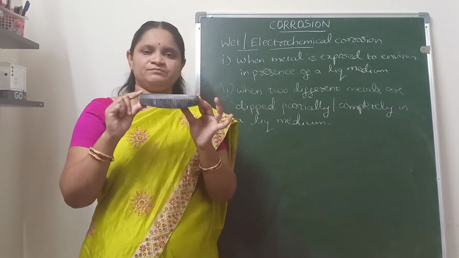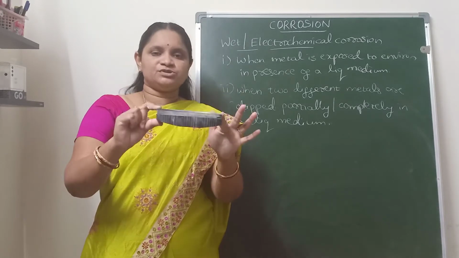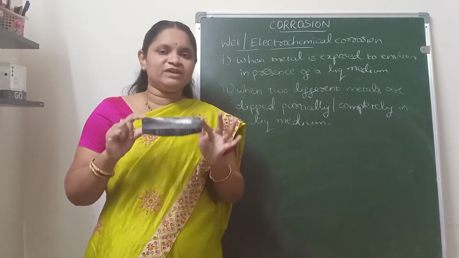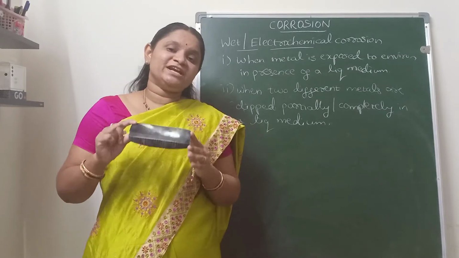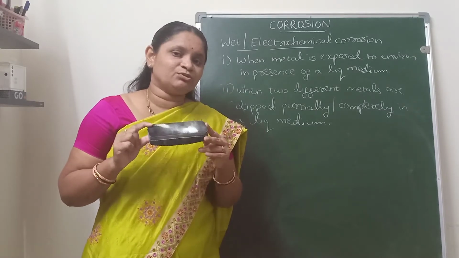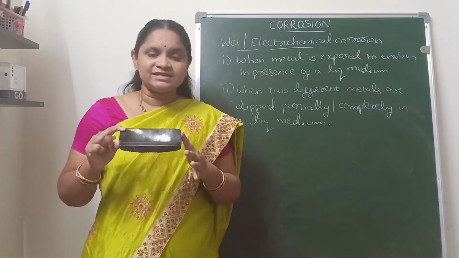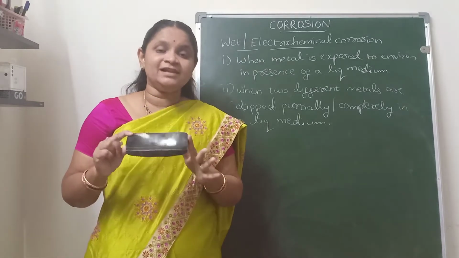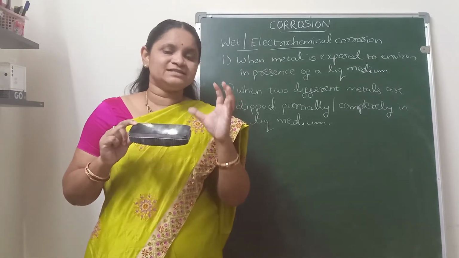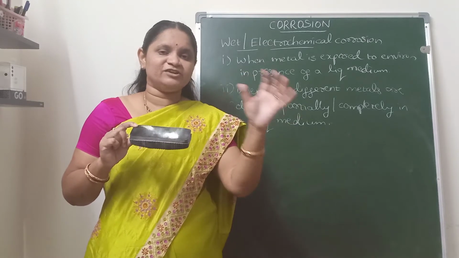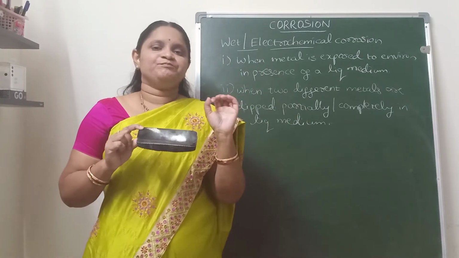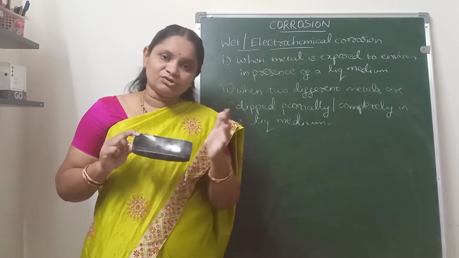When this metal is exposed to the corrosive environment or to a liquid medium, that liquid medium acts as an electrolytic solution. For the construction of an electrochemical cell, we need two electrodes, one is the anode, the other is the cathode, and an electrolytic solution.